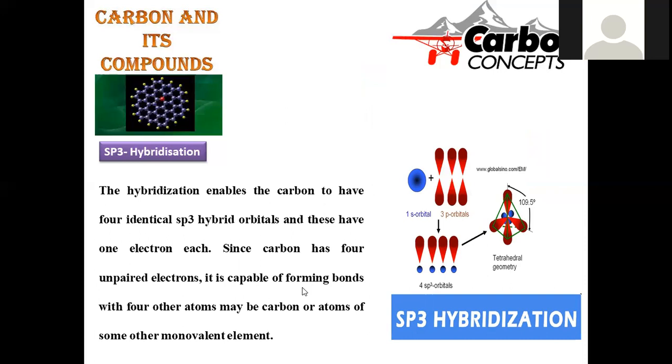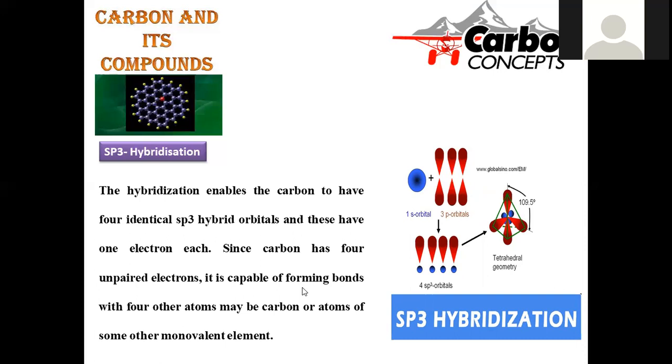In the next session we are going to come up with sp2 and sp hybridization of a carbon atom. So in this session, what we discussed: what is the reason for getting equal energy of the bonds in the regular tetrahedral geometry, even though we are taking 1 s orbital and 3 p orbitals? The s orbital and p orbitals are not equally energized, but the product has equally energized bonds. That is the logical question that is given here.